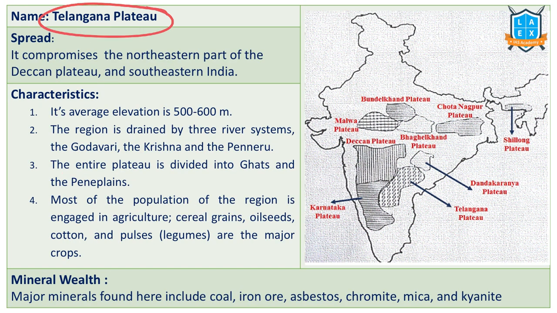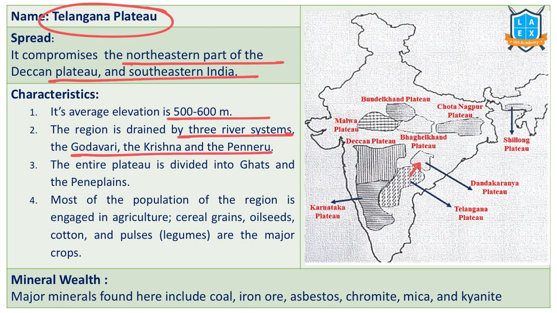Finally, Telangana Plateau. We can see this as an extension of it. It comprises the northeastern part of Deccan Plateau in southeastern India. It has an average elevation of 500 to 600 meters. This region is drained by three major rivers: Godavari, Krishna and Penneru. This plateau is divided into ghats and peneplains.